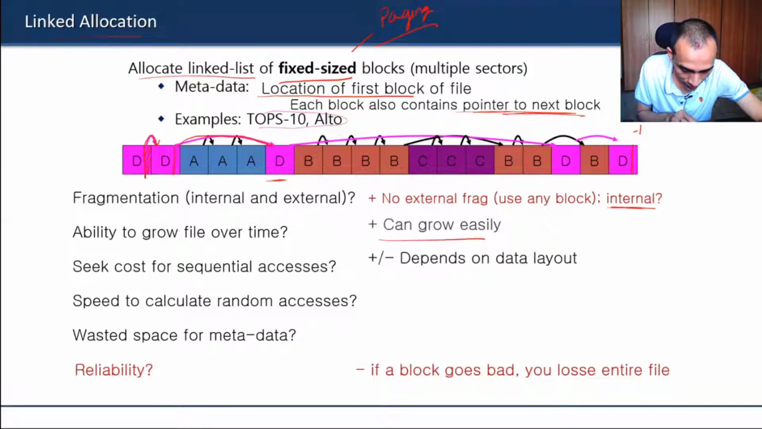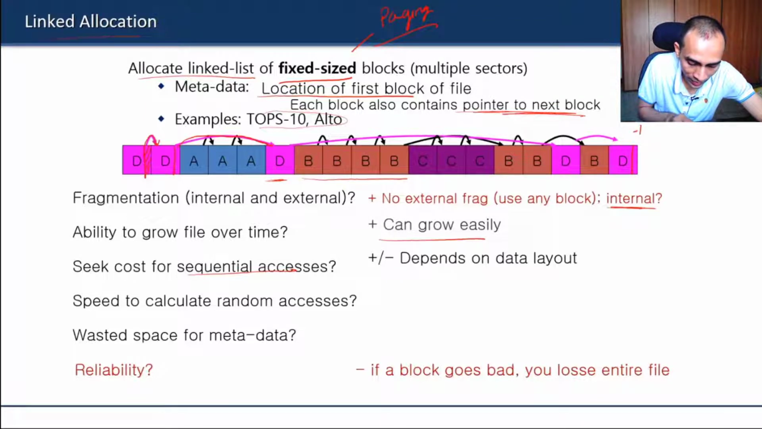Sequential access also depends on the data layout. If your files are, for example file D, located in a contiguous manner, then if you have to read this file sequentially, it will still perform reasonably okay.